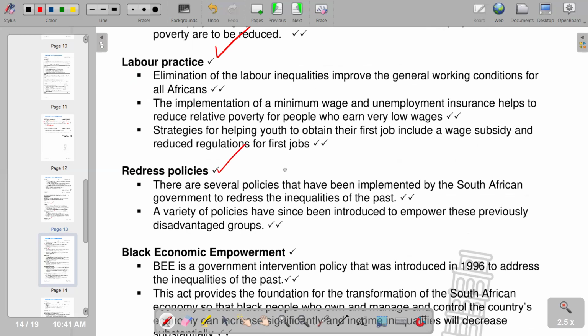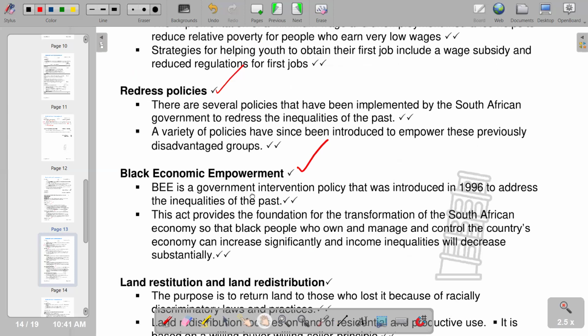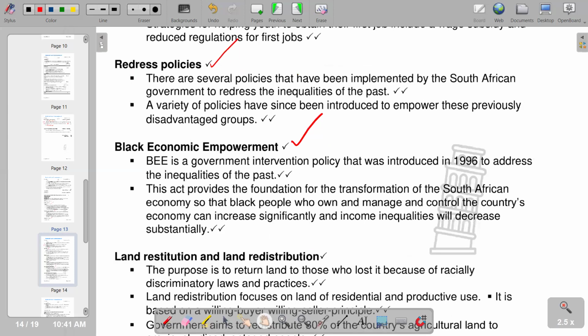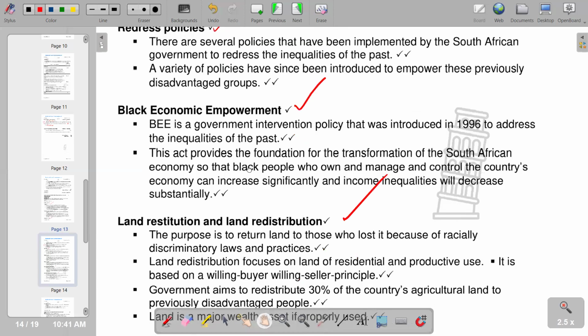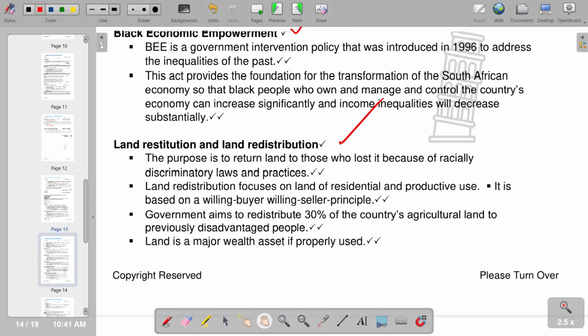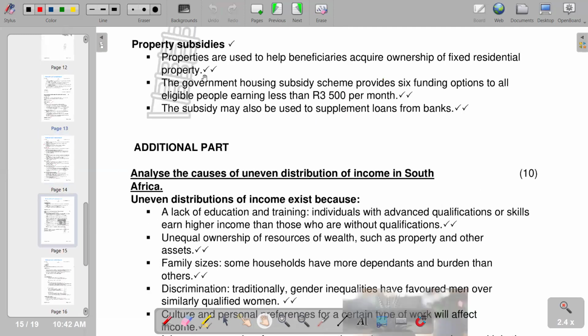So we also have Black economic empowerment. So from Black economic empowerment, we have land restitution and land redistribution. So this is what we have. And as a continuation of our response to the answer, we also have property subsidies as a method of redistributing income. Then we go to the additional part where we have to analyze the causes of uneven distribution of income